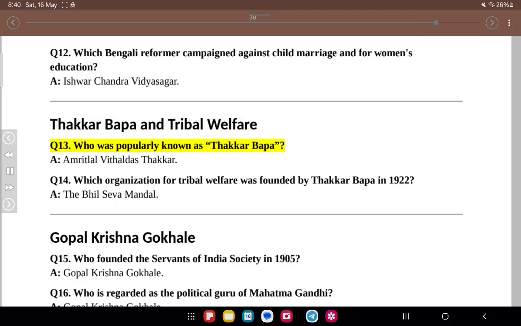Thakkar Bapa and tribal welfare. Q13. Who was popularly known as Thakkar Bapa? A. Amritlal Vithaldas Thakkar. Q14. Which organization for tribal welfare was founded by Thakkar Bapa in 1922? A. The Bhil Seva Mandal.